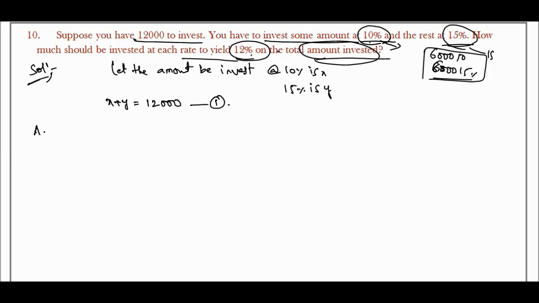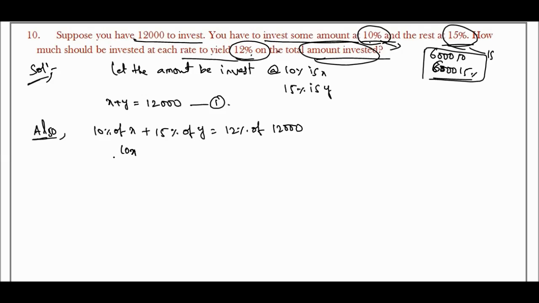Also by the problem, 10% of x plus 15% of y is equal to 12% of 12,000.